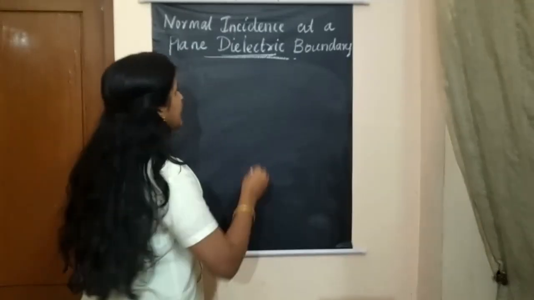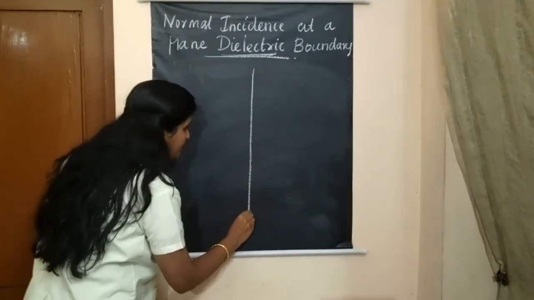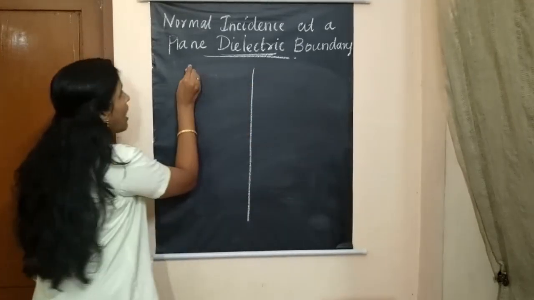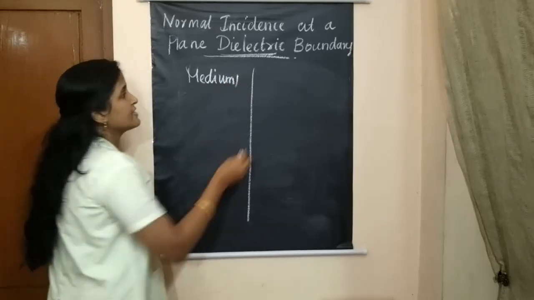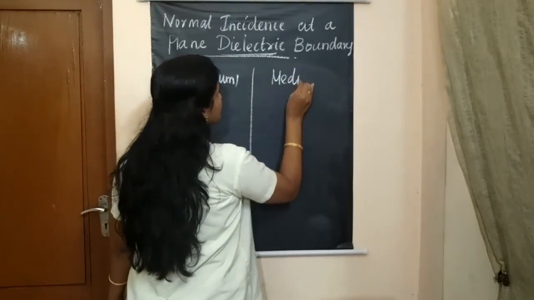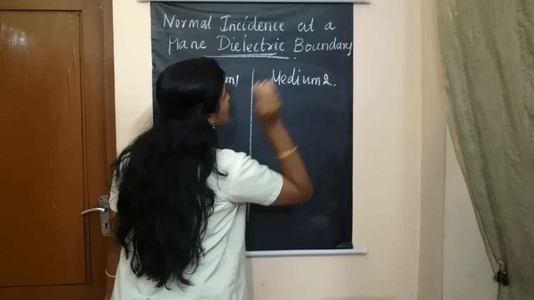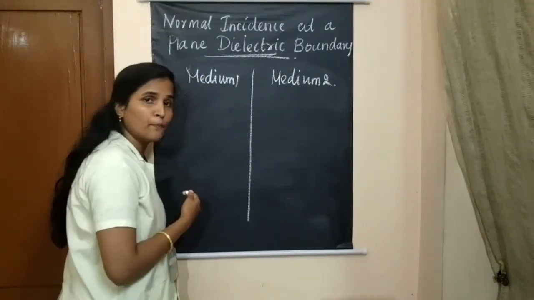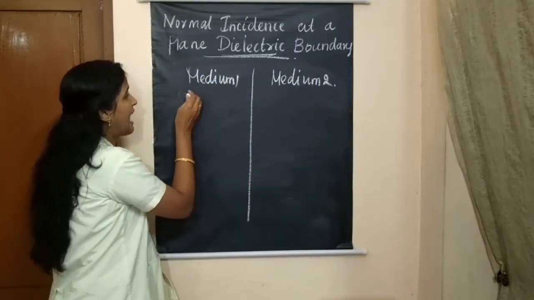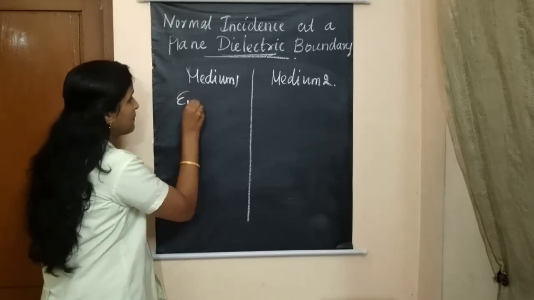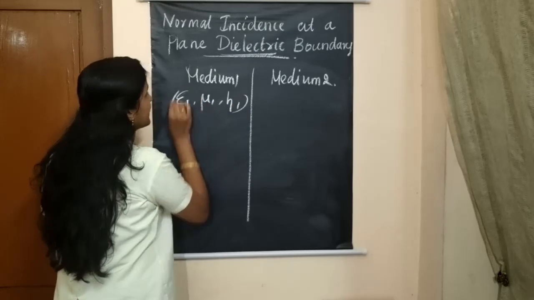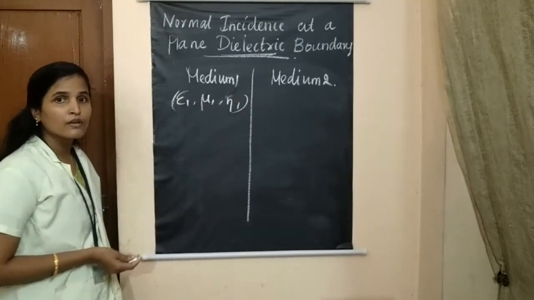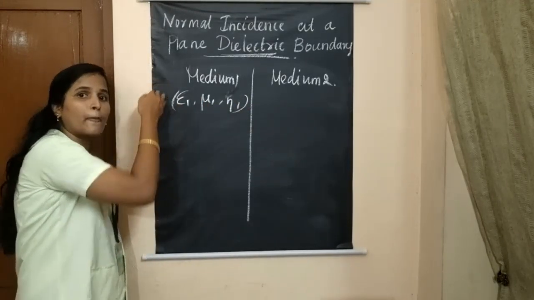So, let us assume a boundary that separates our medium 1 and medium 2. Let us assume our medium 1 has some permittivity, some permeability and some intrinsic impedance. These are the parameters of medium 1.